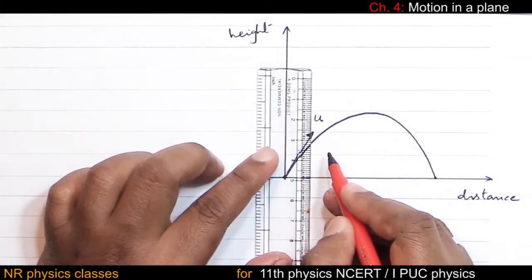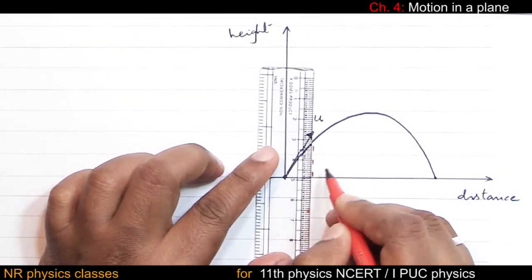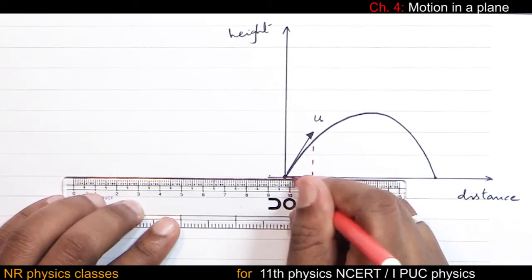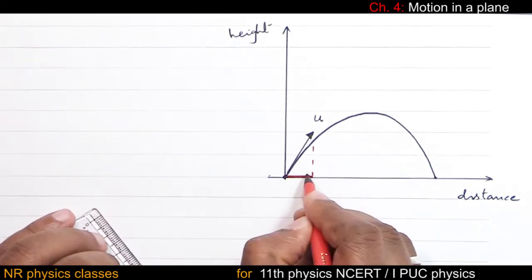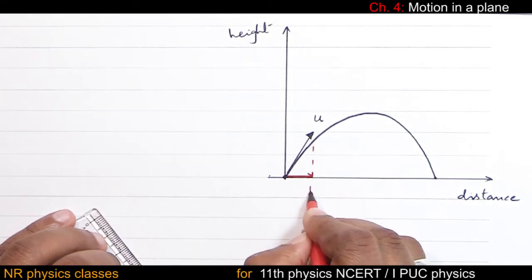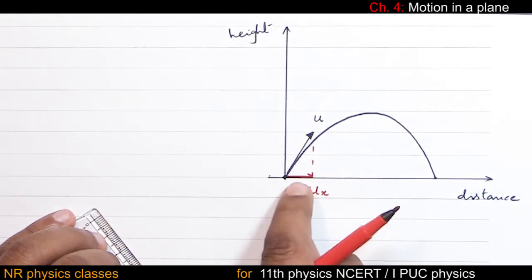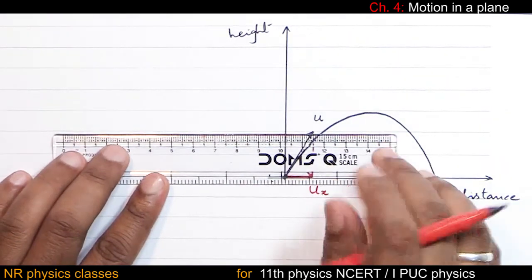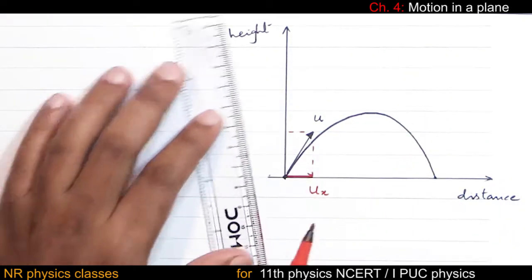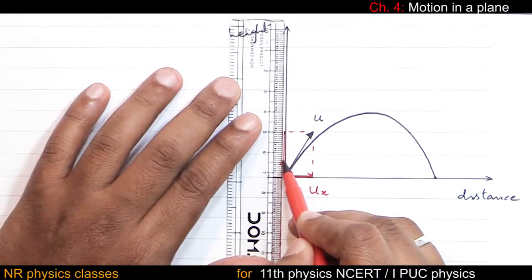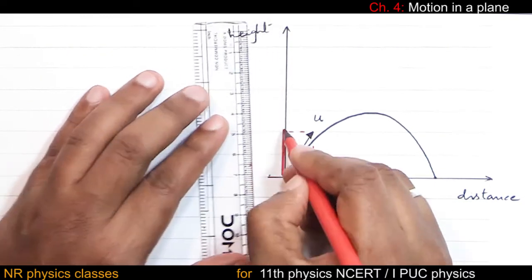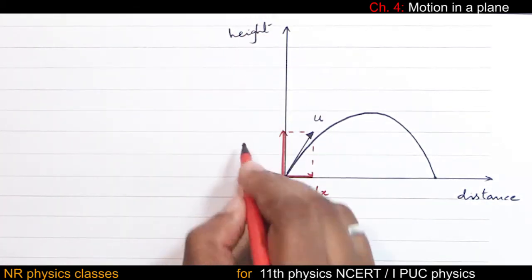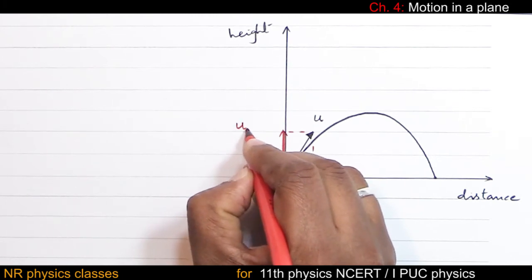Let me find components of this velocity vector. This is the horizontal component, denoted by ux because this component is along the x-axis, and this is the vertical component. This component is along the y-axis, so let us denote this by uy.